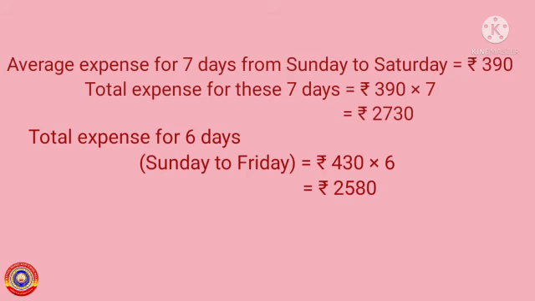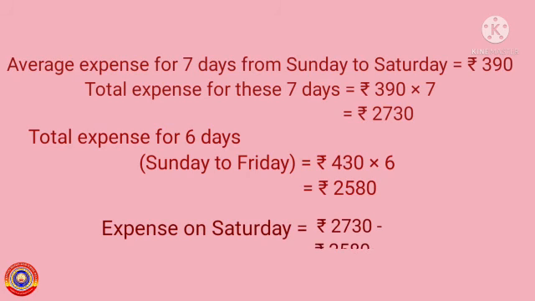Now we have to find out the expenses on Saturday. For that, subtract the total expense for 6 days from Sunday to Friday from the total expense for 7 days from Sunday to Saturday. That is equal to 2730 minus 2580, that is equal to 150 rupees. Is it clear for you?